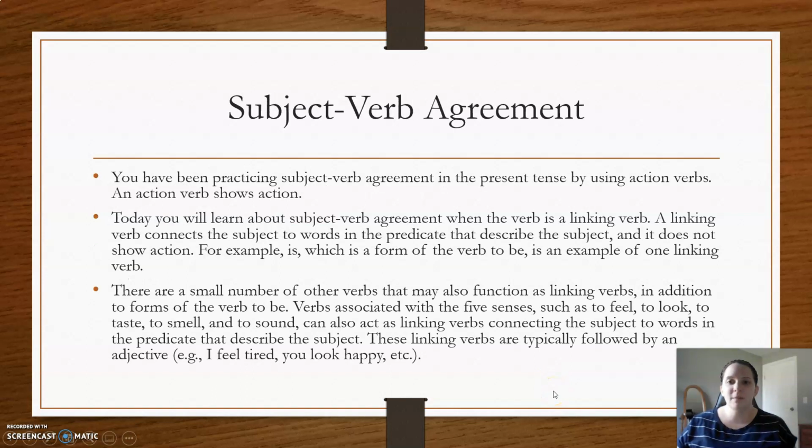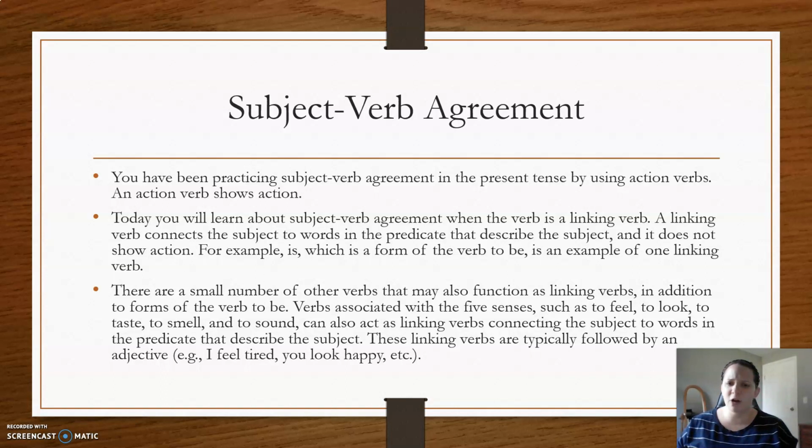So we've been talking a lot about subject-verb agreement in the present tense and with action verbs. Now we're going to be doing it with linking verbs. A linking verb connects the subject to words in the predicate that describe the subject, but it doesn't show an action. So for example, is, which is a form of the verb be, is an example of a linking verb.